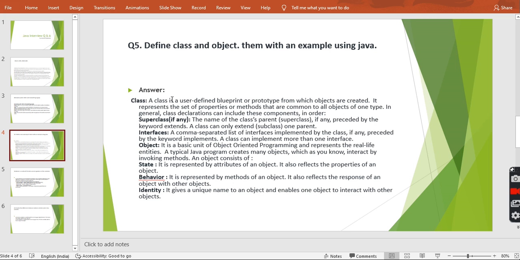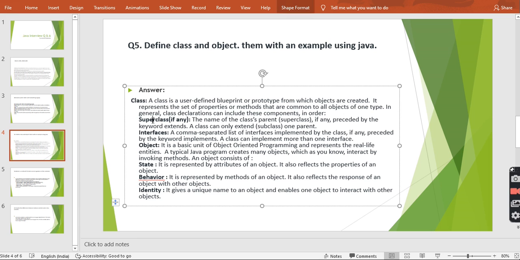A class is a user-defined blueprint or prototype from which objects are created. It represents a set of properties or methods that are common to all objects of one type. In general, a class declaration can include these types of components. So a class is a blueprint or prototype that contains data members and member functions. If you want to access the properties like data members and member functions, you have to create an object, and with the help of the object you can access the functionality of the class.